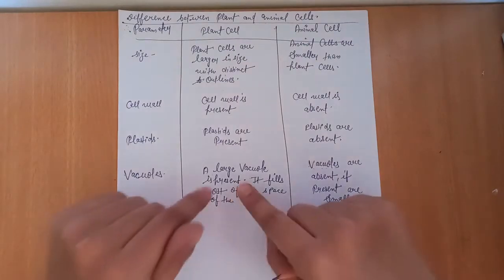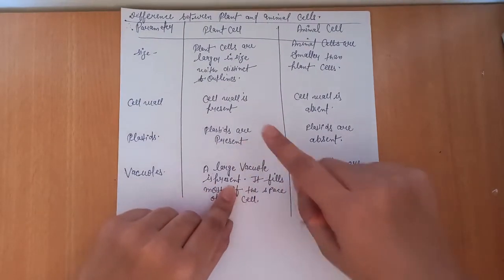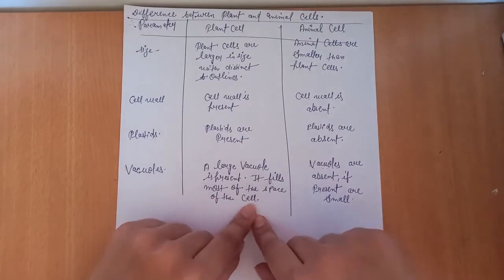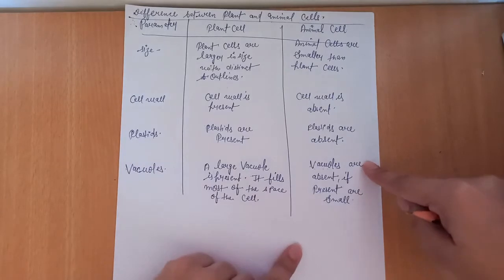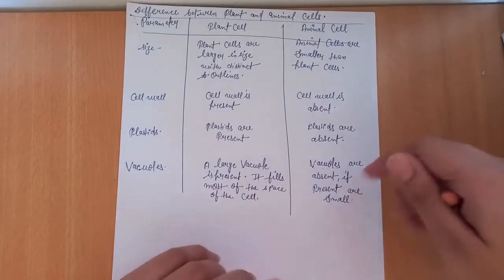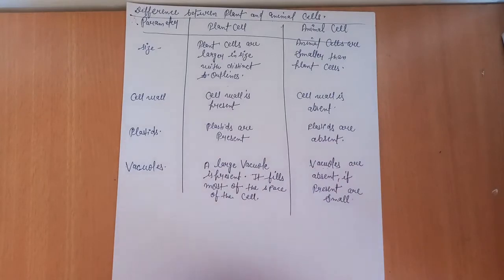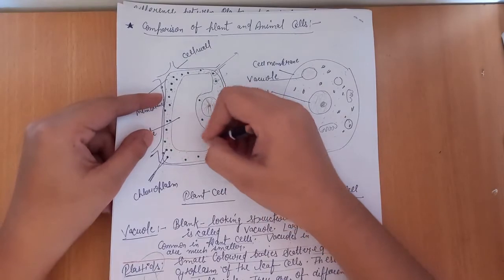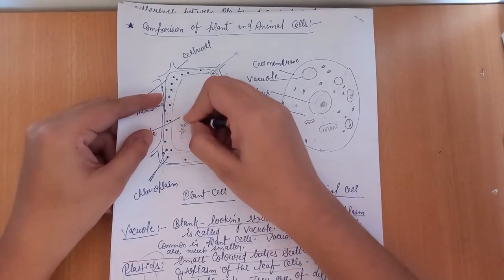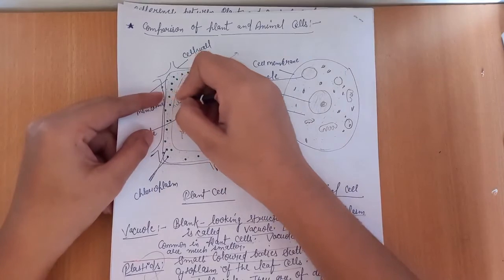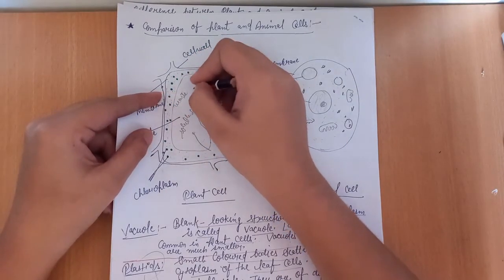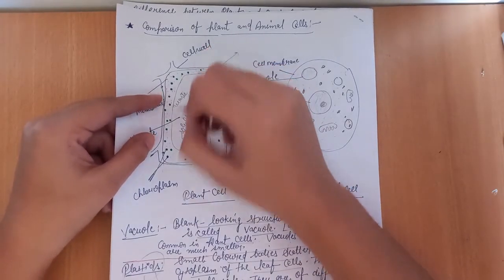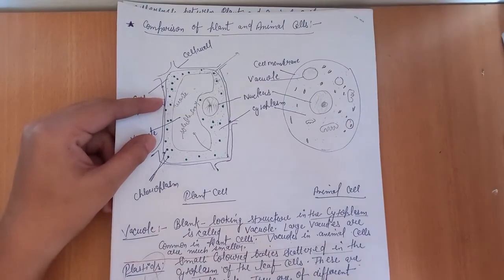Next are vacuoles. A large vacuole is present in the plant cell. It fills most of the space of the cell, as you have seen in the diagram. Vacuoles are absent in the animal cell, and if present, they are comparatively smaller than in the plant cell. The working of the vacuole is that it stores soluble food inside it. Soluble food and waste material are stored inside the food vacuole present in the plant cell. Okay, so this chapter has finished here. Thank you.